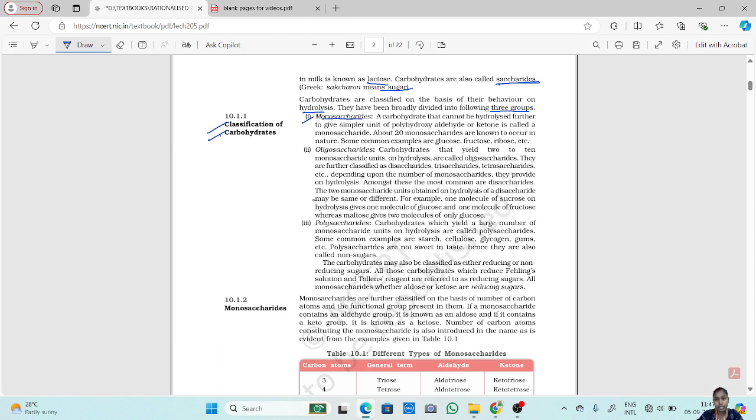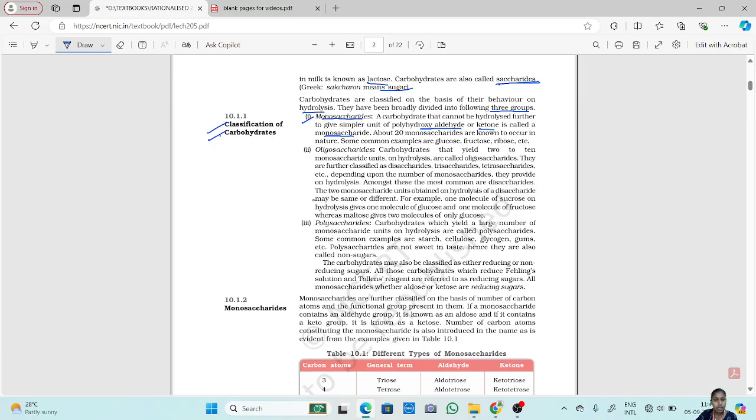Now, a carbohydrate that cannot be hydrolyzed further to give a simpler unit of polyhydroxy aldehyde or ketone is called a monosaccharide. Okay, what is a monosaccharide? It is a carbohydrate that cannot be hydrolyzed further to give a simpler polyhydroxy aldehyde or ketone. So a monosaccharide cannot be divided further. Okay, the carbohydrates which cannot be divided on hydrolysis to give aldehydes or ketones are known as monosaccharides.